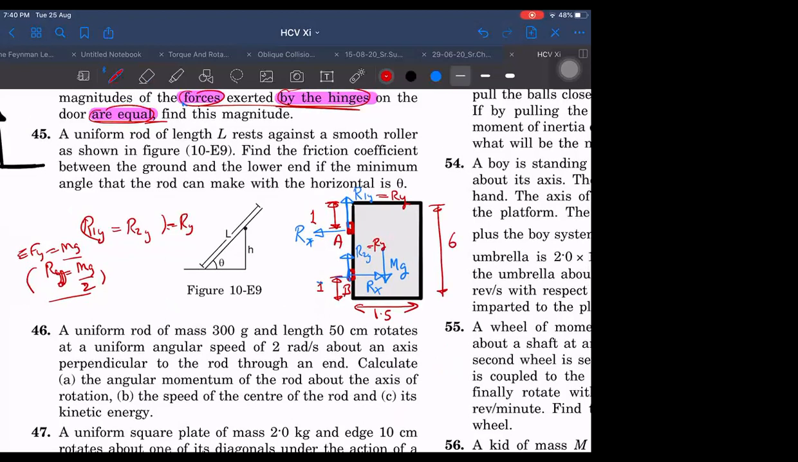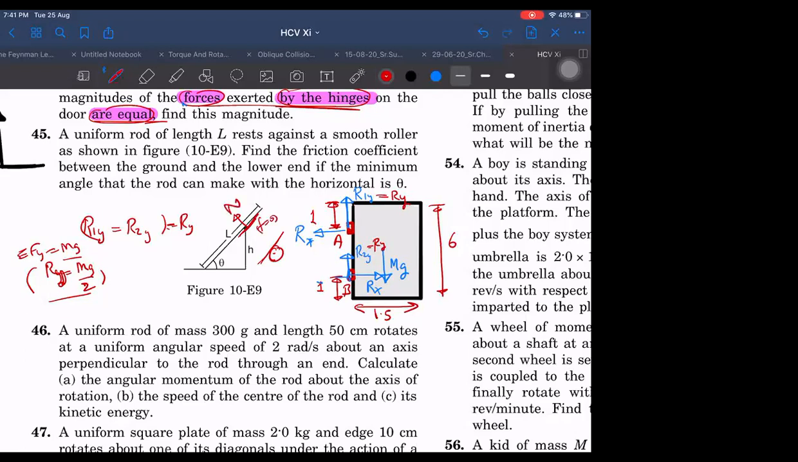Question number 45 is based on the same idea which I have discussed, but there I gave the wall and said the wall is frictionless. Here the condition is somewhat different. Normal will be acting in this direction because there's a small roller here. The roller cannot apply any tangential force, since it is free to rotate. So indirectly it is like friction is zero on this side.